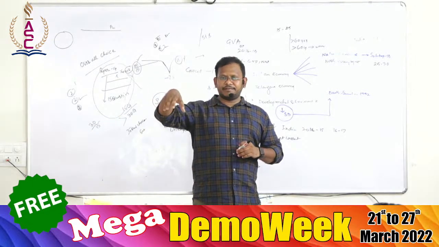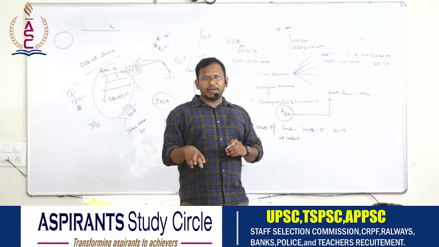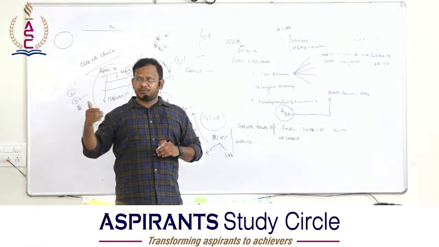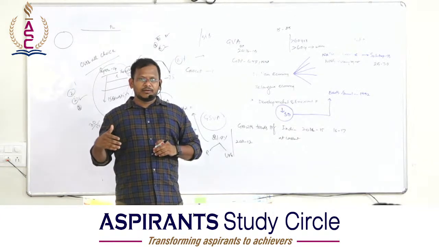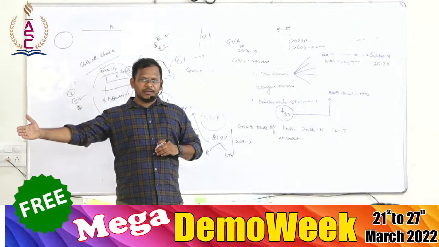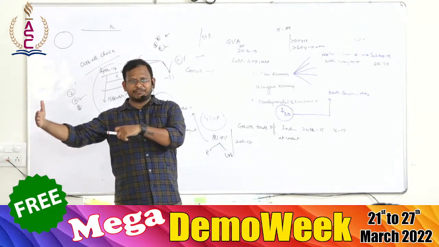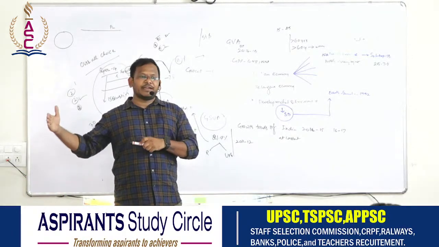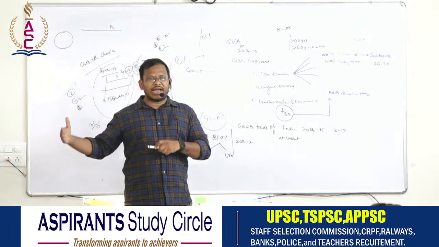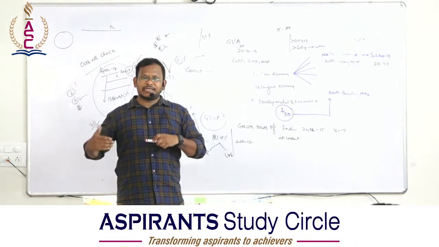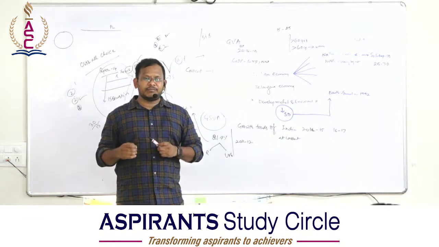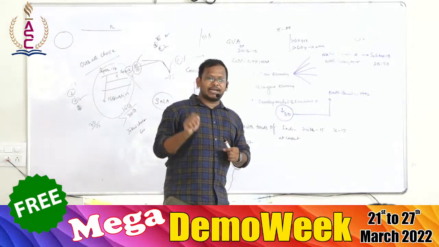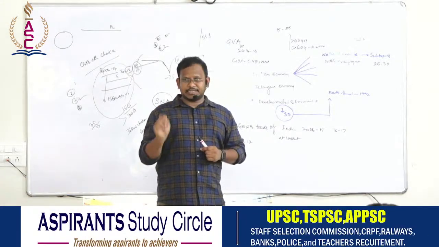Now the government is giving some freebies. The government is giving some schemes to alleviate poverty. Now my question is, who is the targeted person? Who is the beneficiary? The government is unable to identify the beneficiary. The government does not have the formula. The government is still struggling with the evolution of the formula to define poverty. So these kinds of deeper understandings are required as far as poverty is concerned.